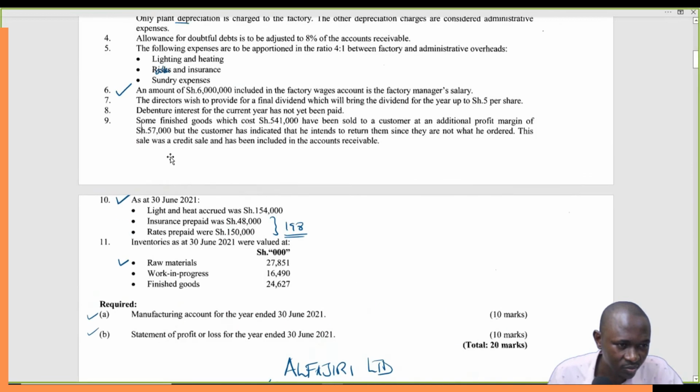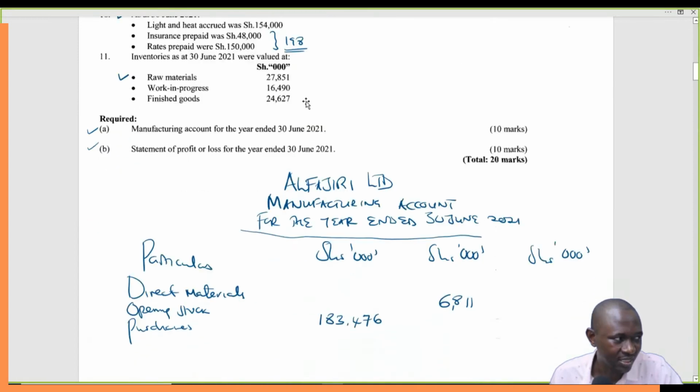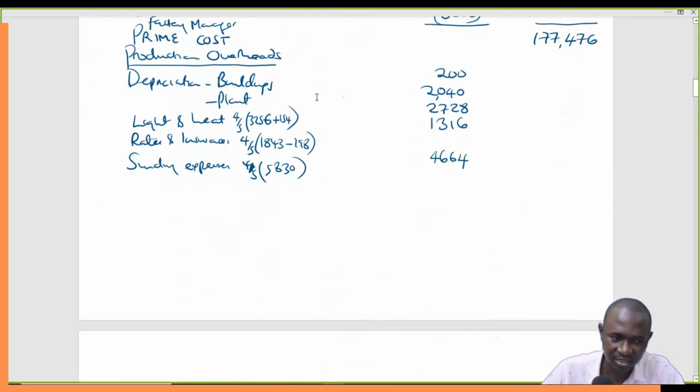Then let's move on. An amount of 6 million, including the factory wages account, is for the factory manager. We need to factor that it was not a direct cost, but an indirect cost because he's a manager. He manages the whole organization. So simply talk of the manager's salary at 6,000.